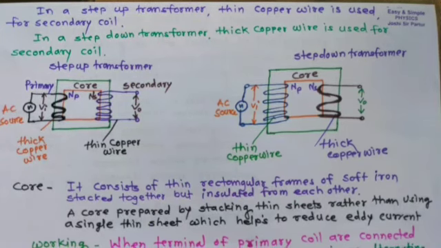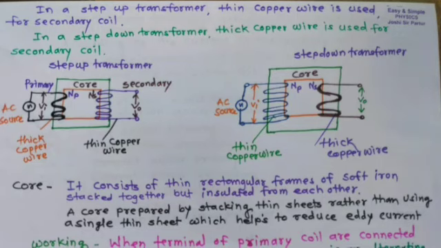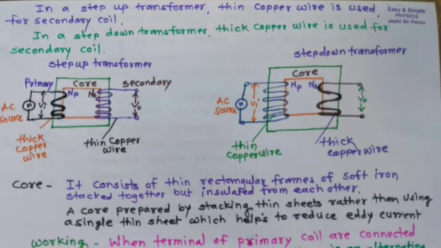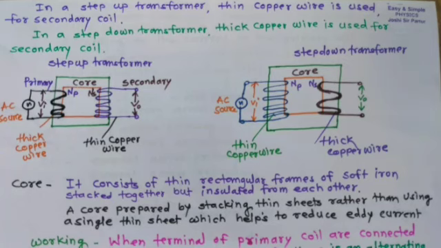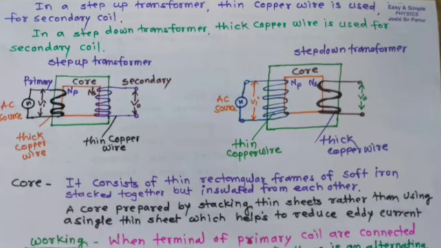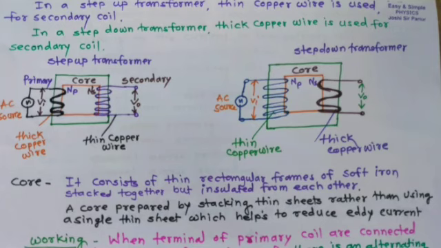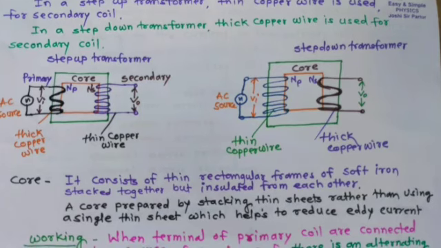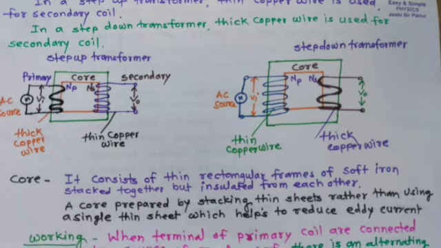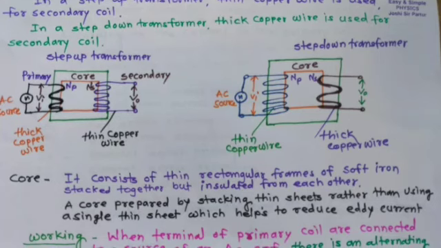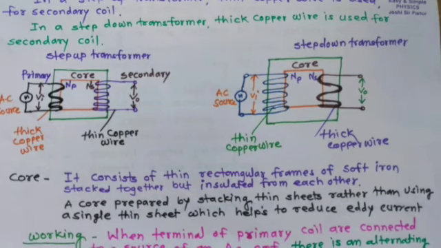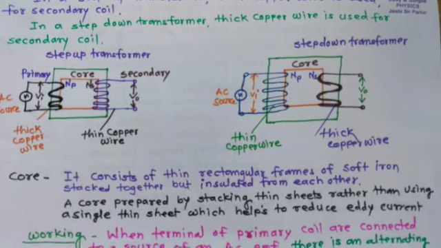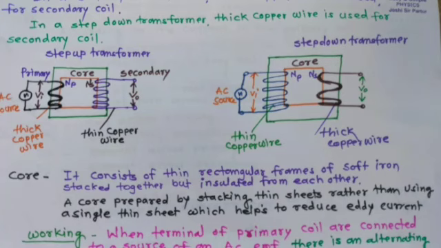In a step-up transformer, thin copper wire is used for the secondary coil. And in a step-down transformer, thick copper wire is used for the secondary coil. We can see the two figures, step-up transformer and step-down transformer.